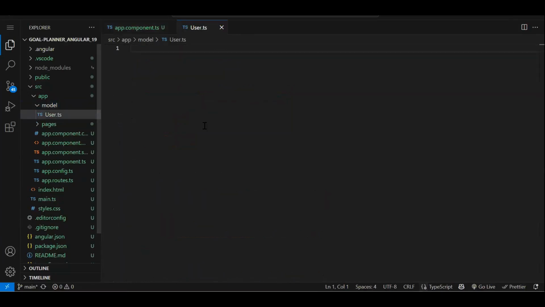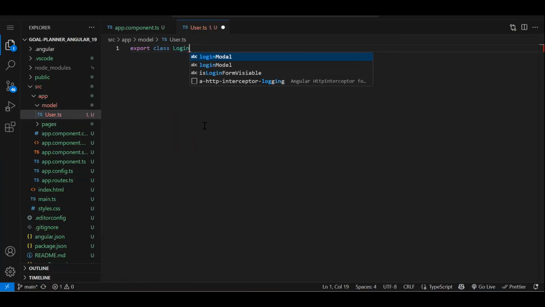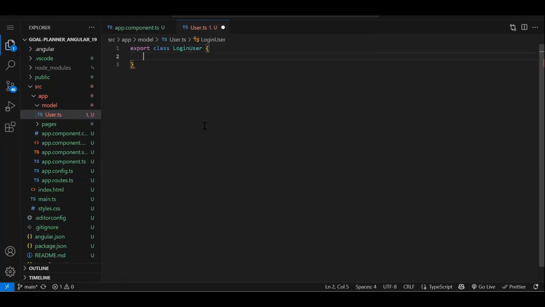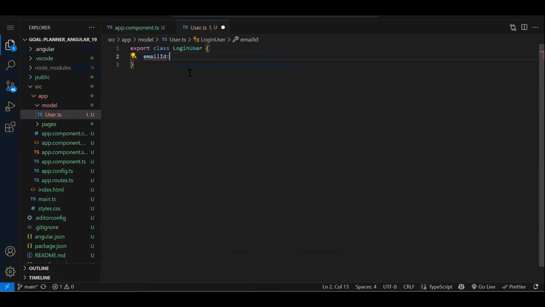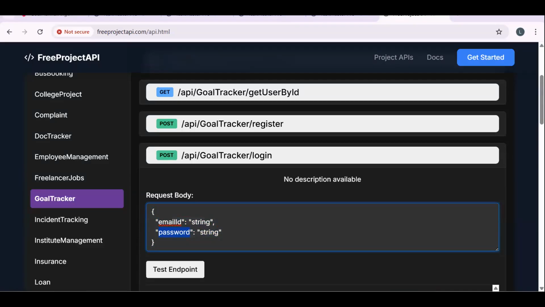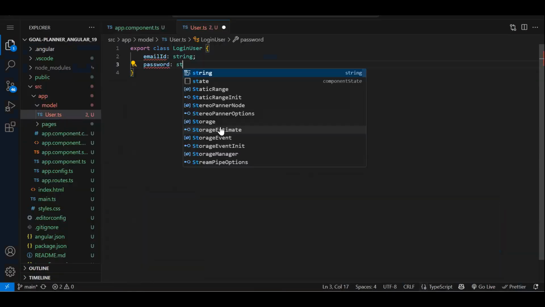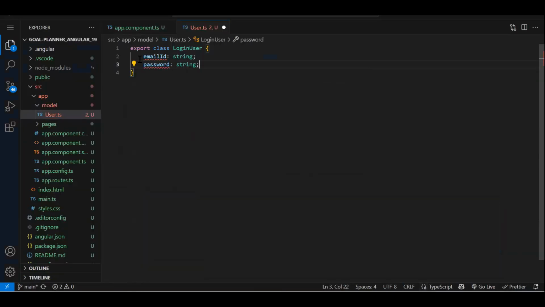User.ts. So a normal TS file I have created. Inside that, I have to create a class. So export class, let's say LoginUser, just my class name. Now, what are the properties we have over here that we need to send? We will create a class of that. Data type will be string, then password, second field, data type string.